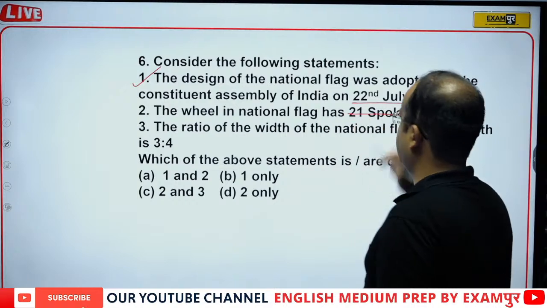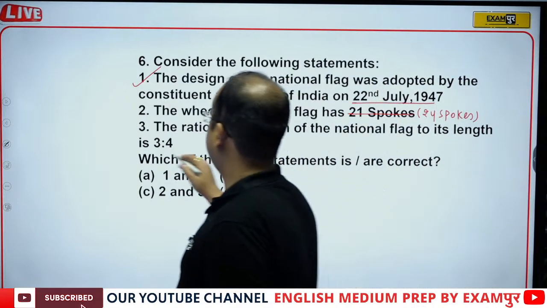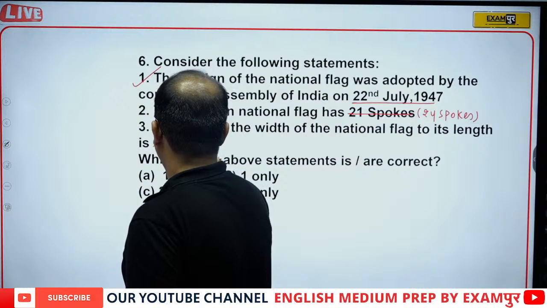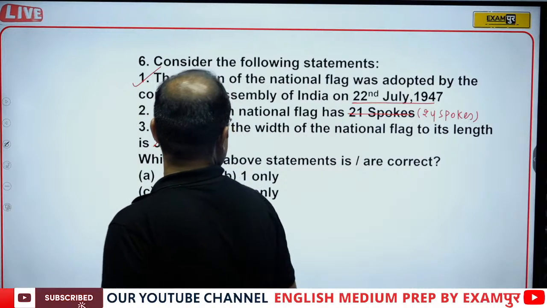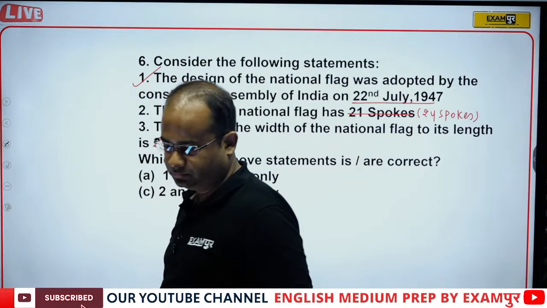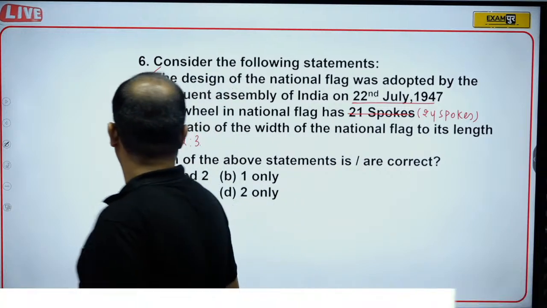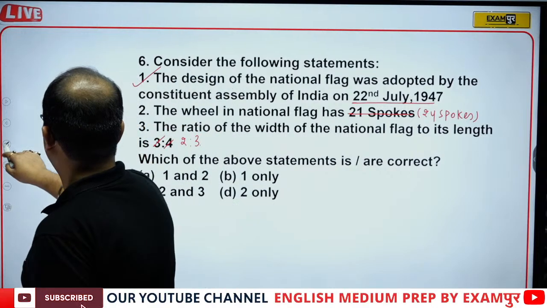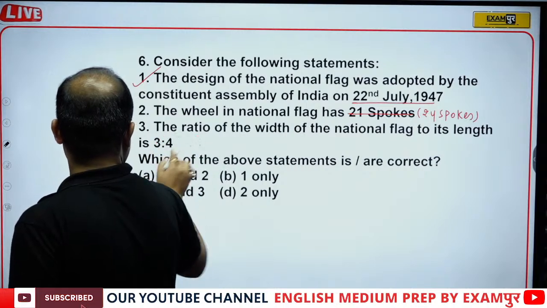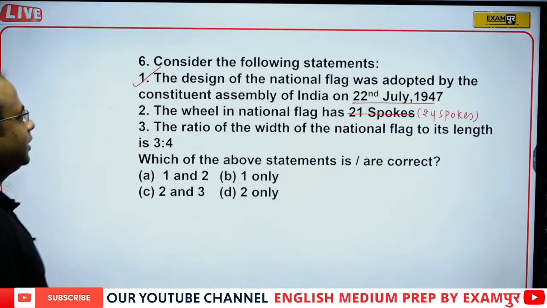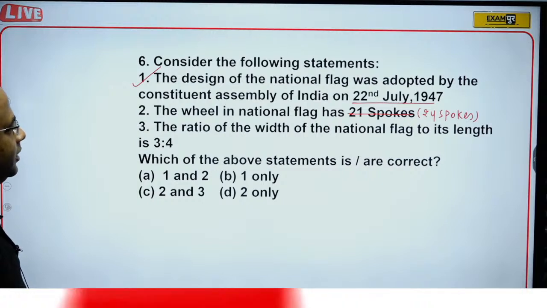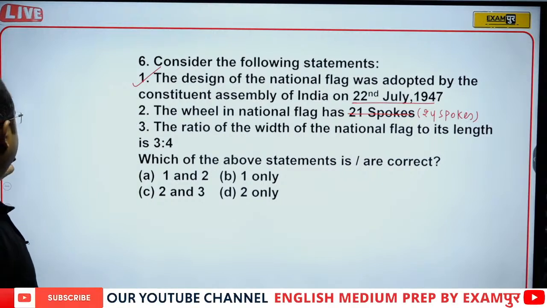That is the Ashok Chakra. Ratio of the three is 2:2. Sorry, 3:2. One second guys. The ratio of the width of the national flag to its length.